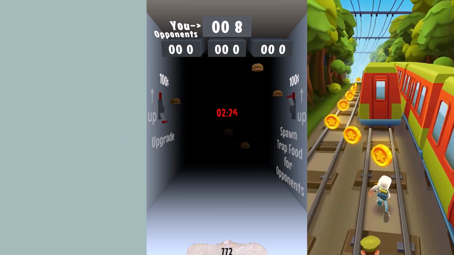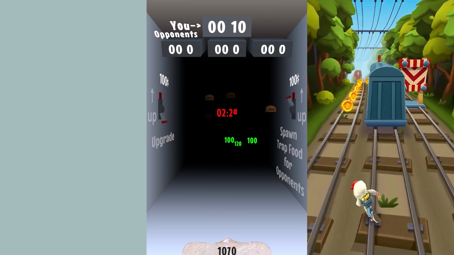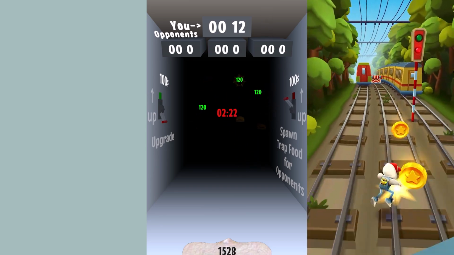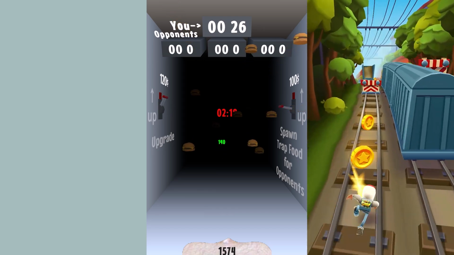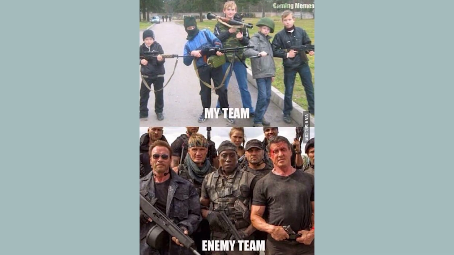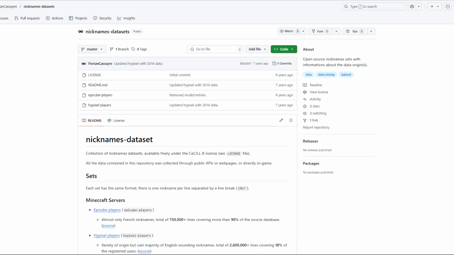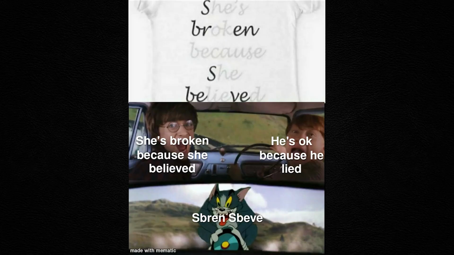You can also send bad food to opponents, but in reality it doesn't feel like it does anything. And actually, it really doesn't do anything because it's simply not coded to. Now about multiplayer. That's single player with nicknames, which I took from some random database. Yes, multiplayer is a lie.